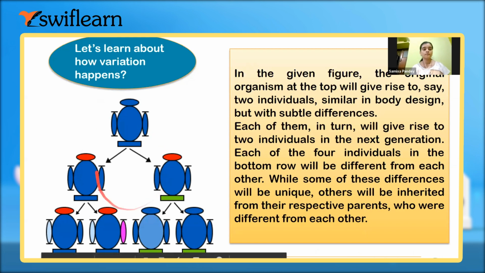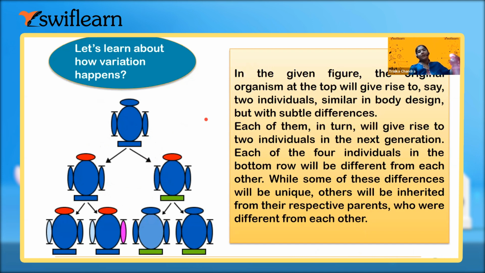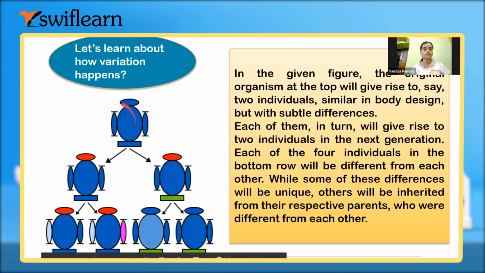Just look at this picture and tell me how variation happens, only from this picture, taking this as generation 1, this one as generation 2, and this one as generation 3, starting from your grandparents, say.